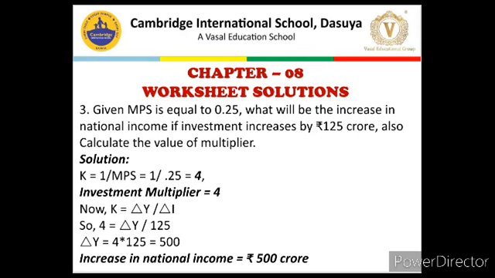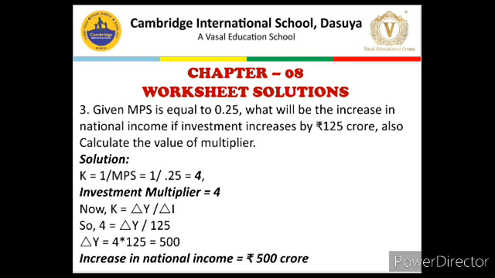Now next question, question number 3, in which the value of MPS is given and the value of investment, delta I, is given, and we need to find out the value of delta Y, or increase in national income. We also need to calculate the value of the multiplier. So first we will use the formula K is equal to 1 upon MPS. So it's 1 upon 0.25, or 4. So the value of the investment multiplier will be 4.